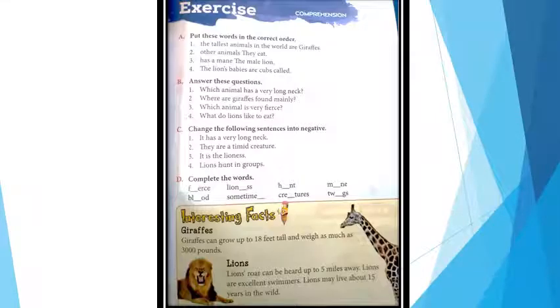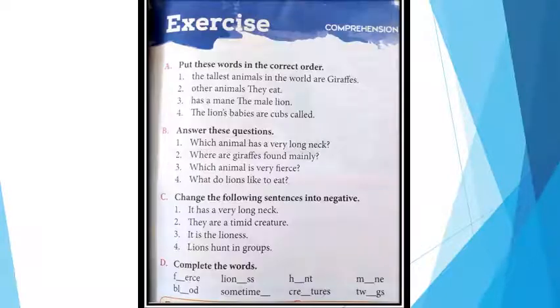Now, my dear students, let's move to our exercise. The exercise of unit number 2 contains four parts. Part A, put these words in correct order. Part B, answer the following questions. C, change the following into negative. D, complete the words. Now students, let's start part A of this unit. Unit number 2, giraffe and the lion.